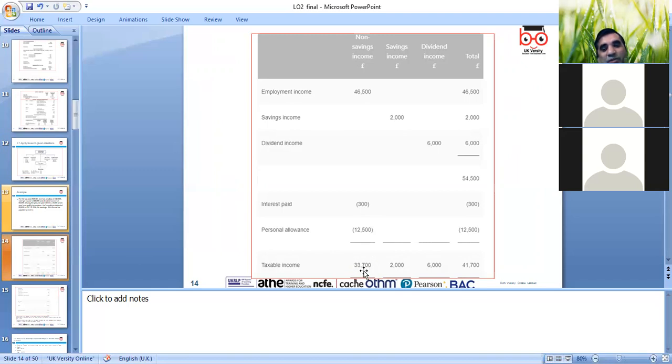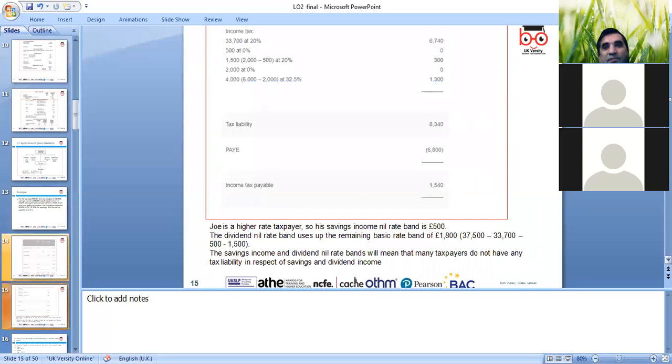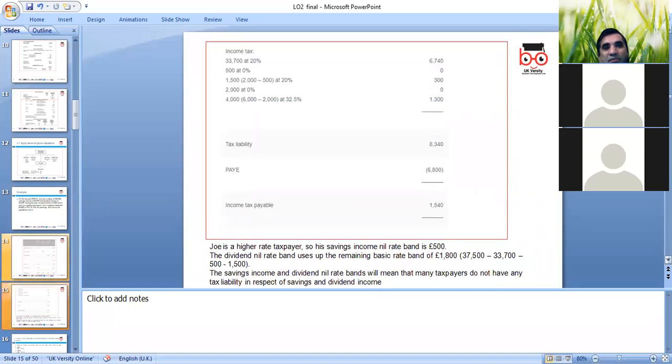So the rate we need to look at, 1 to 37,500 will be applied at 20%. Then the 2,000 we need to look at as savings income. We can look at whether we have exemptions for this, and 6,000, and that's all the taxable income. Now from this total income of 41,700 we need to calculate the tax liability. So now, what we said, how much was the